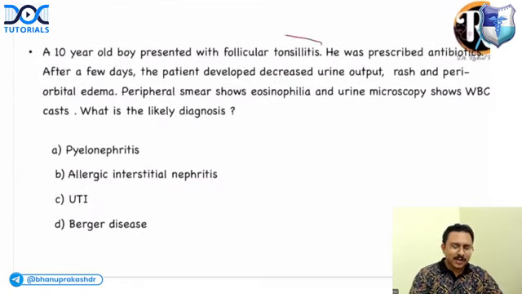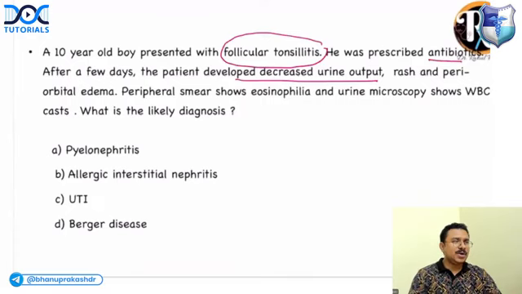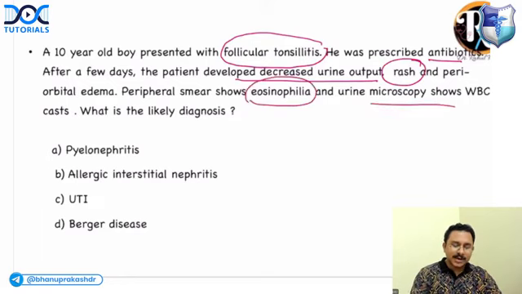So he has some sort of follicular tonsillitis for which he took some antibiotics. And it is after the antibiotic intake that his urine output has decreased. So urine output can be decreased in kidney conditions. But look at this kidney condition where there is rash, periorbital edema, and the peripheral smear is showing eosinophilia, and urine microscopy shows WBC cast. What is the answer? I can see some of them commenting pyelonephritis, many of them saying option A. See, why did you say pyelonephritis?